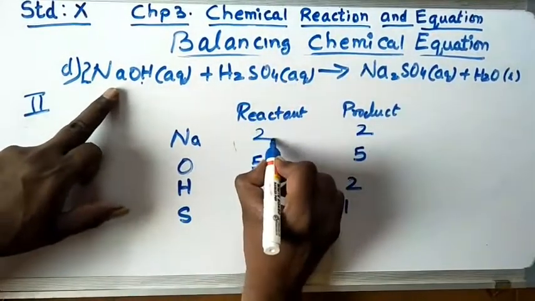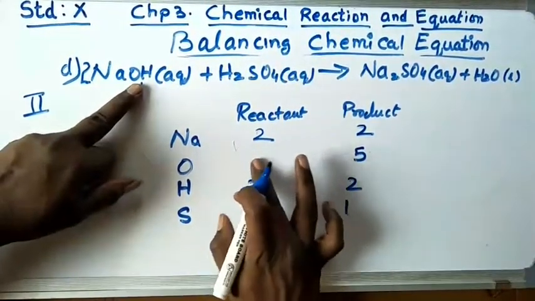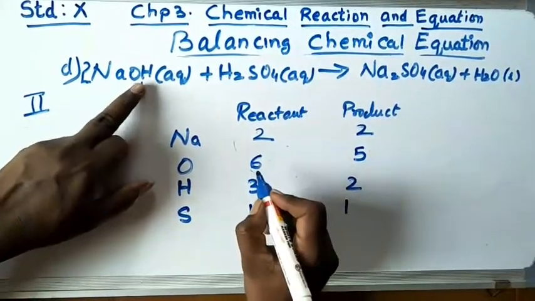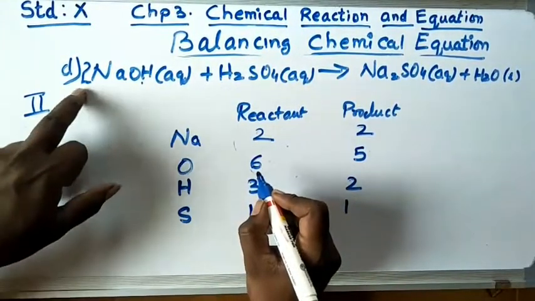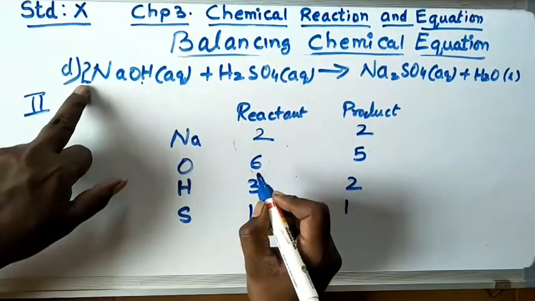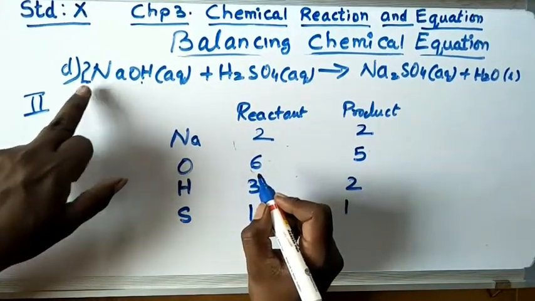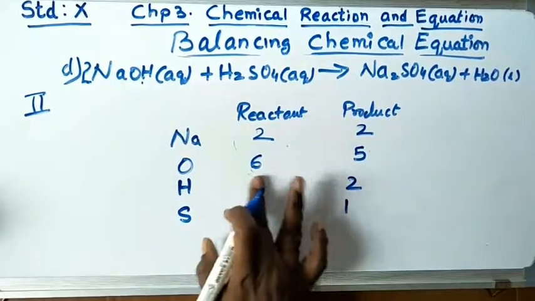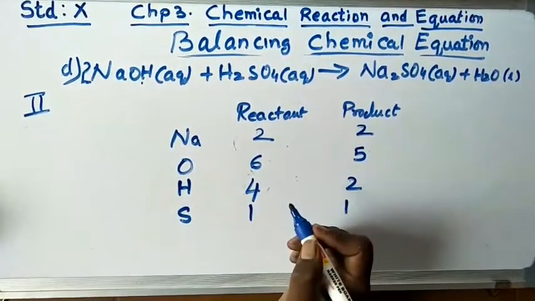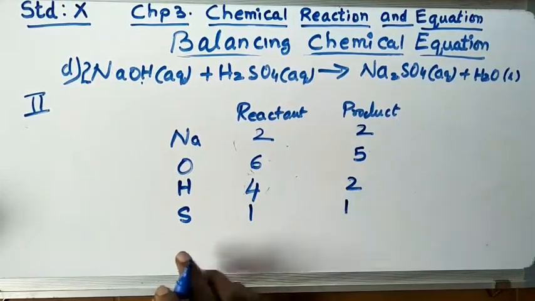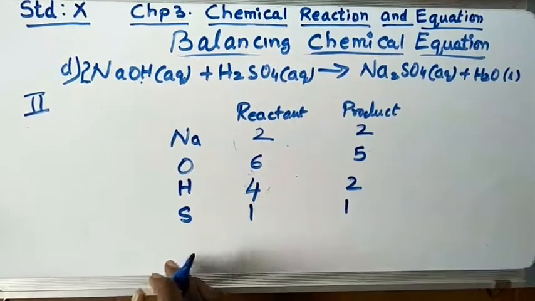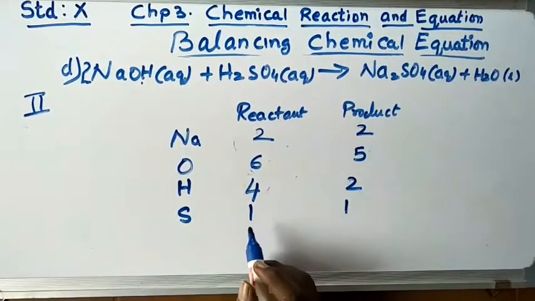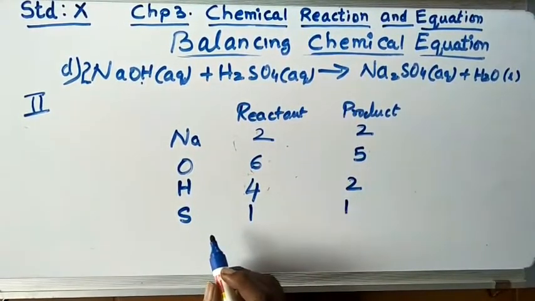Na you have 2, but oxygen 2 and 4, 6, hydrogen 2 and here 2 is common. 2 common means 2 Na, 2 oxygen, 2 hydrogen. So here you have 2 hydrogen and 2 hydrogen, you have 4 hydrogen and sulfur you only have 1. So now sodium is balanced, but oxygen is unbalanced, hydrogen is unbalanced.